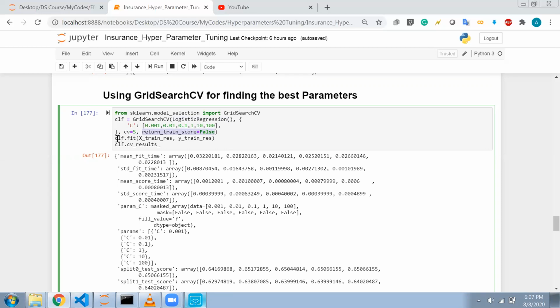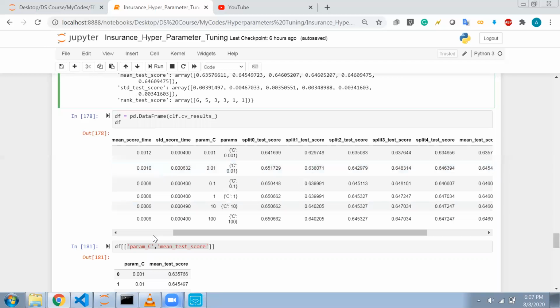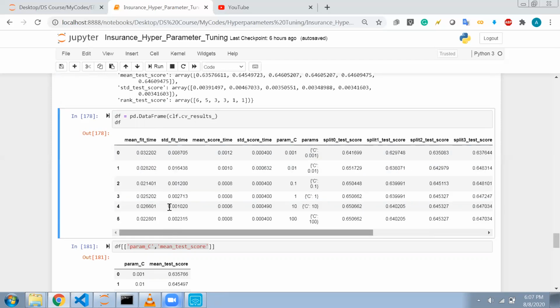So now what we'll do, we will fit this classifier, and we'll see the cross validation results. Here you can see that this is coming out very messy. So what will I do? I will change this into a pandas data frame. For different values of c, like c is 0.01, we have different values of c.